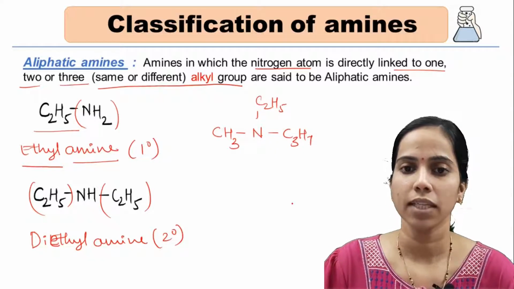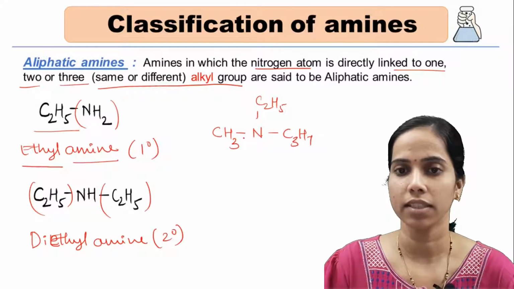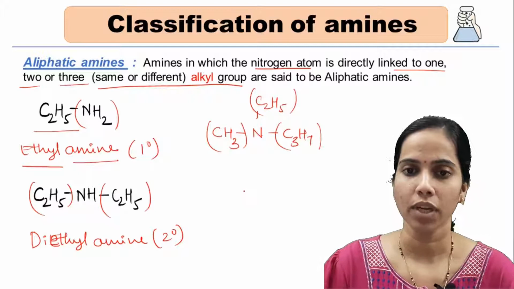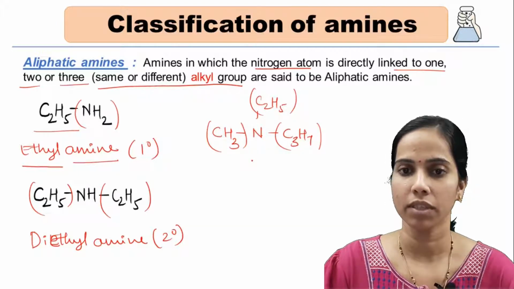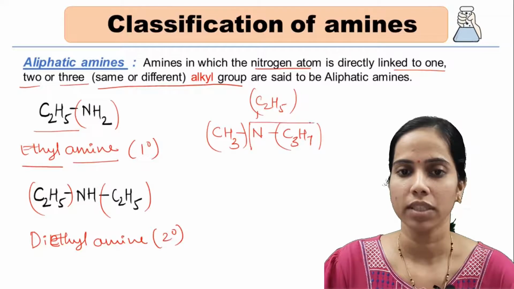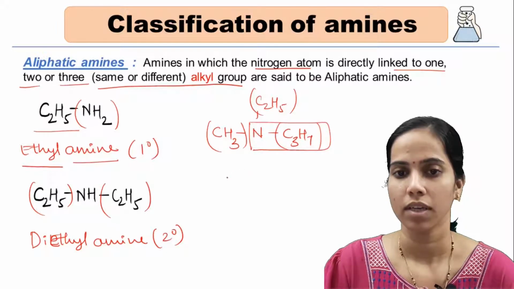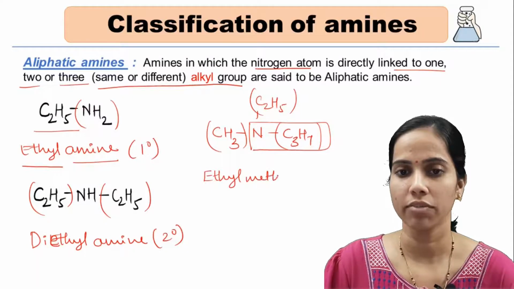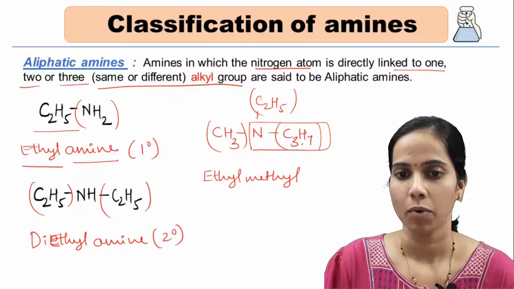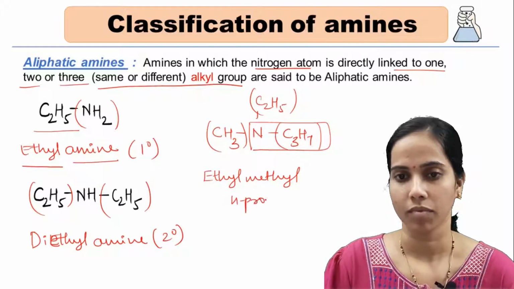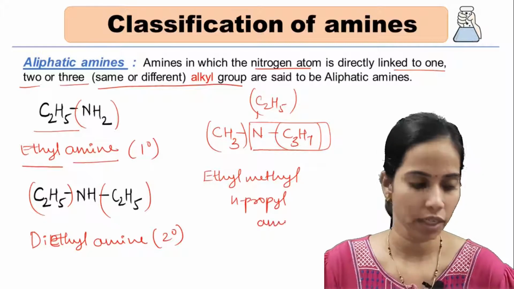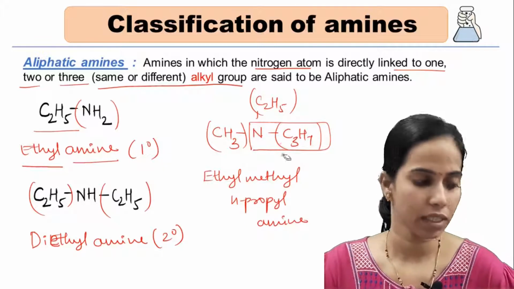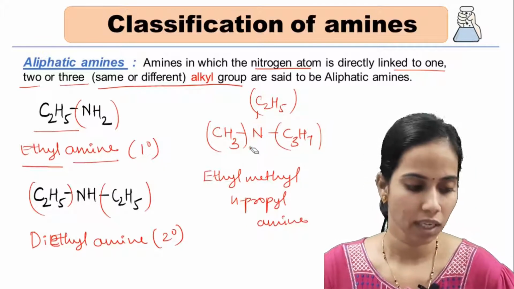Okay, so one side it is methyl, on the other side it is ethyl, on the third side it is a propyl group. For naming, we'll consider the longest carbon chain with the nitrogen member. So we'll just name it as ethyl, methyl. Since it is in a straight chain, it will be named as N-propyl amine. We'll be writing it in alphabetical order. We won't be considering the longest chain, we'll be considering the longest chain under IUPAC naming rules.